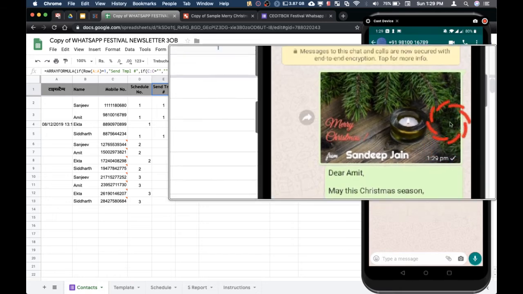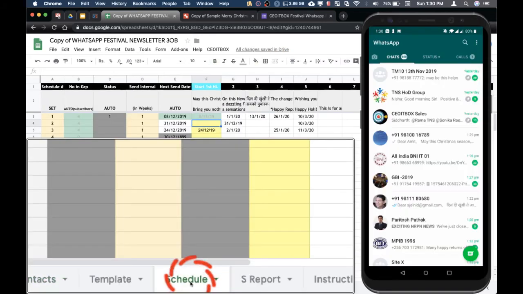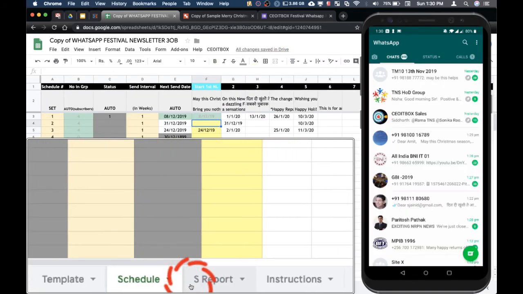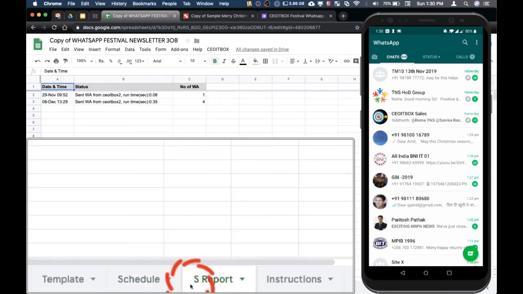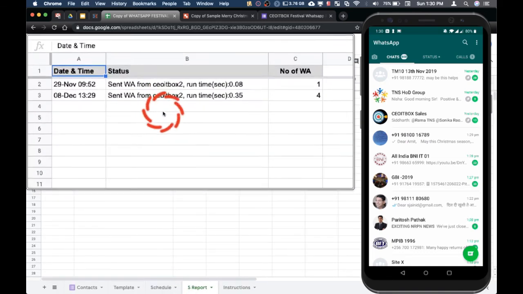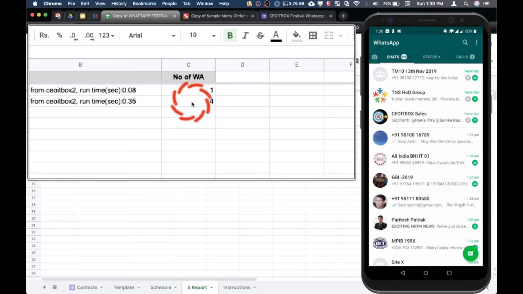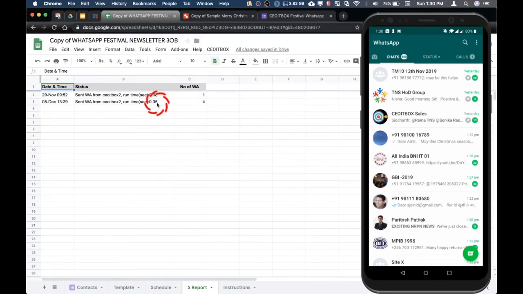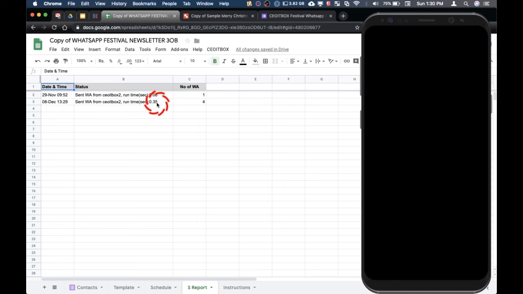So this is how the message went. If you go to the next page, the send report, you will see that it has sent 4 messages, and these 4 messages took 35 seconds to send. So it gives you some idea as to how much time it will take in case you have a larger number of messages.